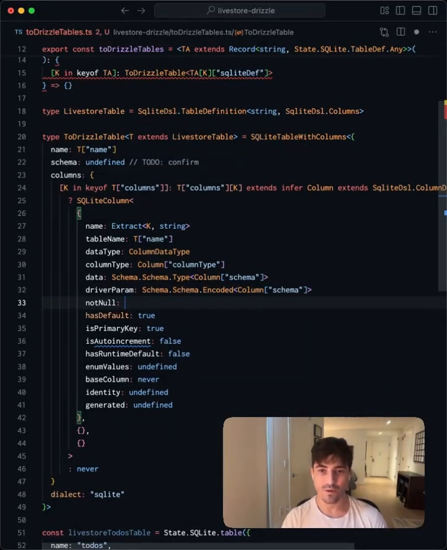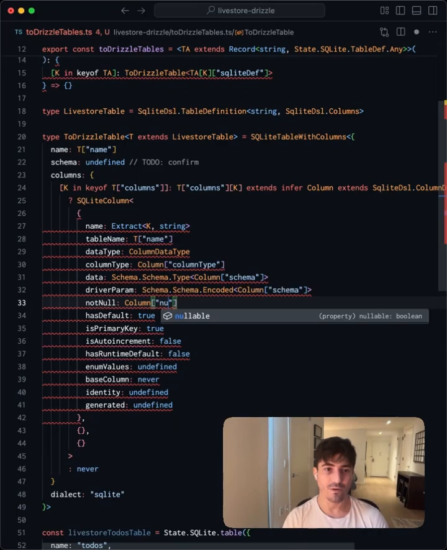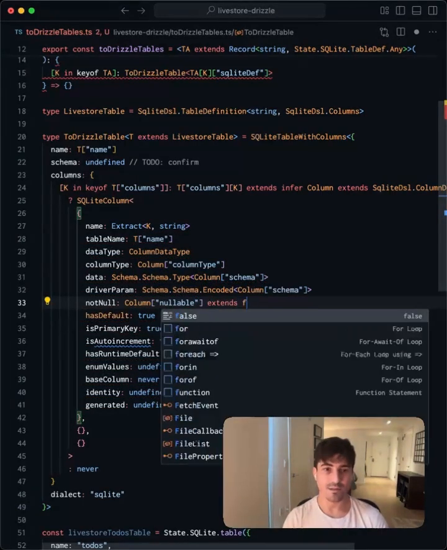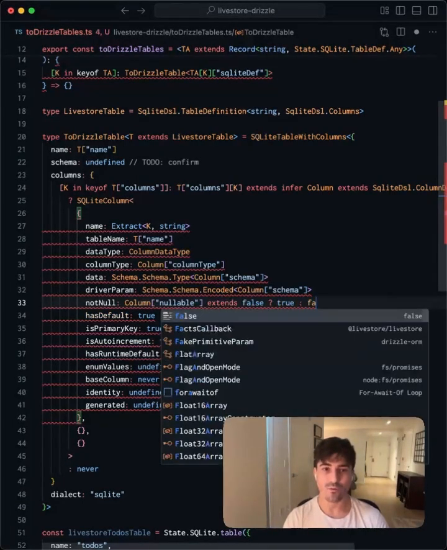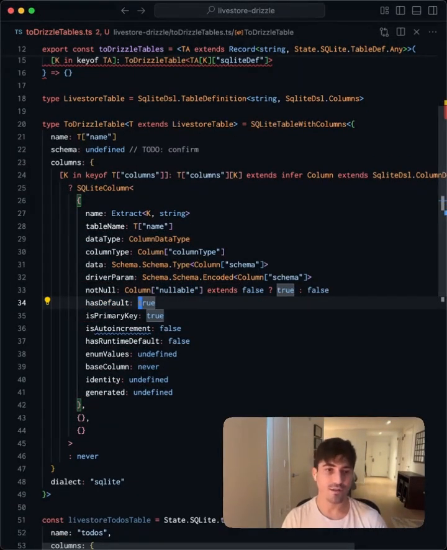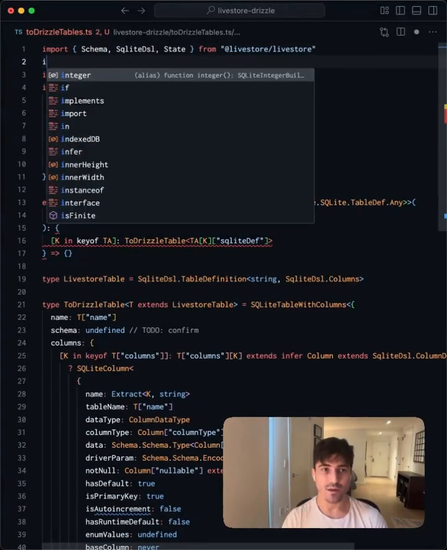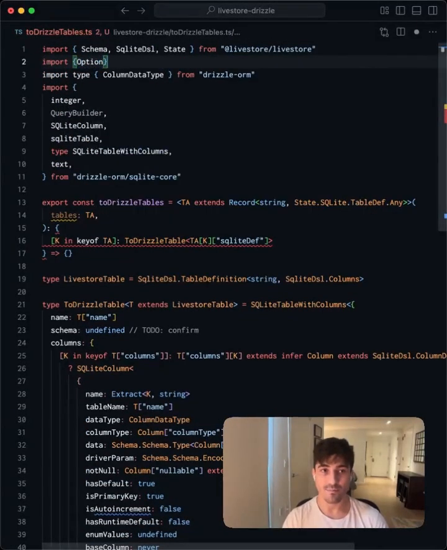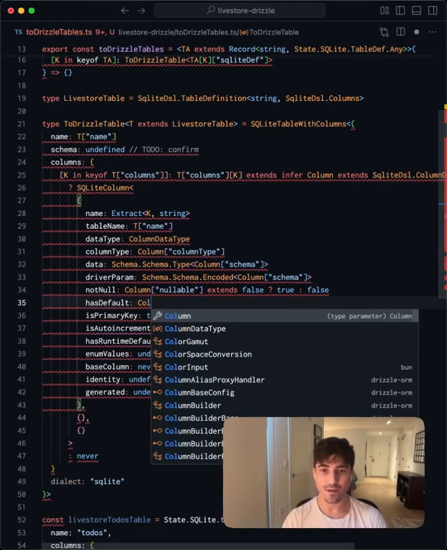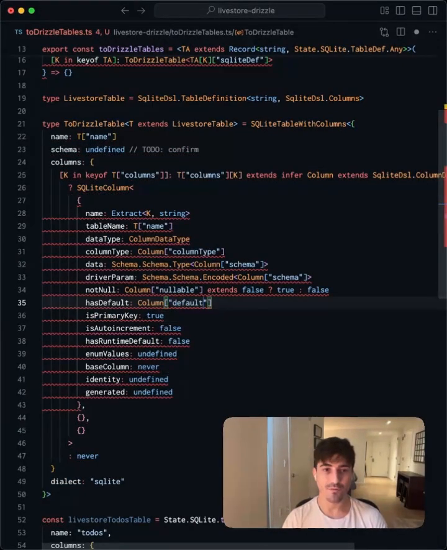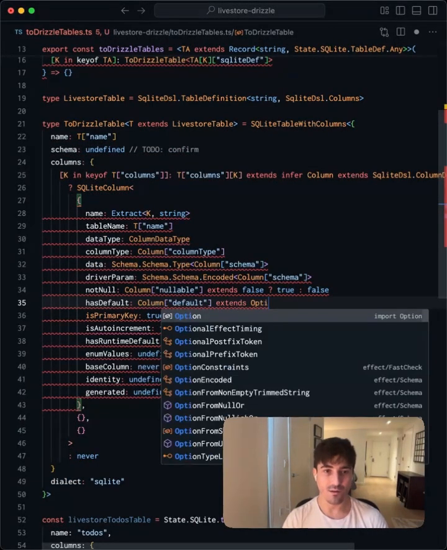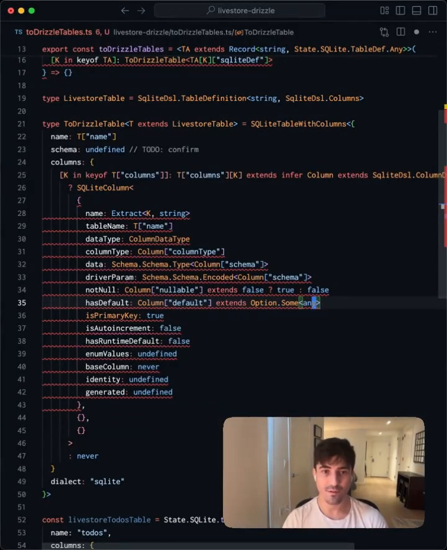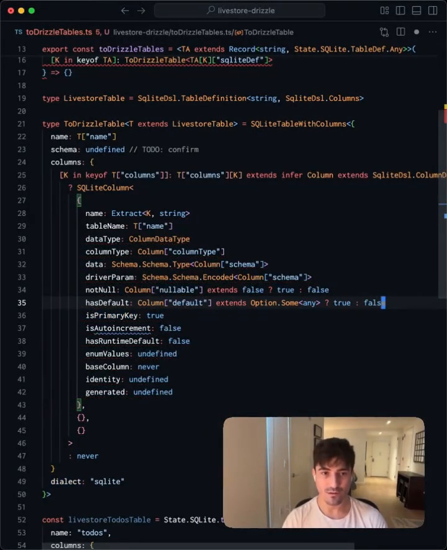For notNull, we can say Column['nullable'] extends false. If so, then true, otherwise false. For hasDefault, we're going to need to bring in the Option namespace from Effect. And this will be Column['default'] extends Option.Some<any>, true, otherwise false.